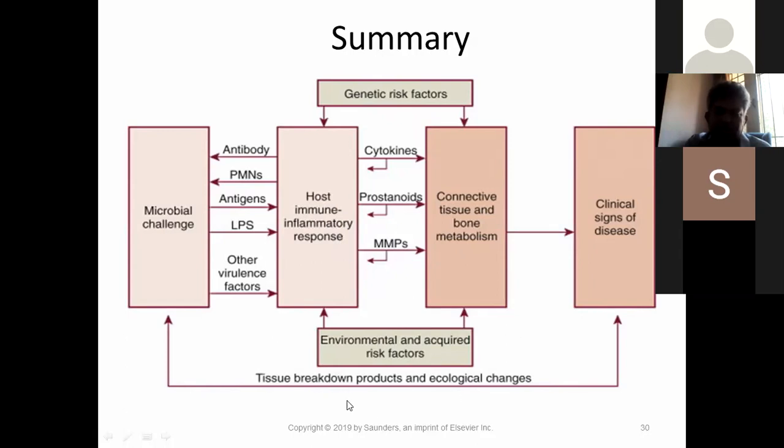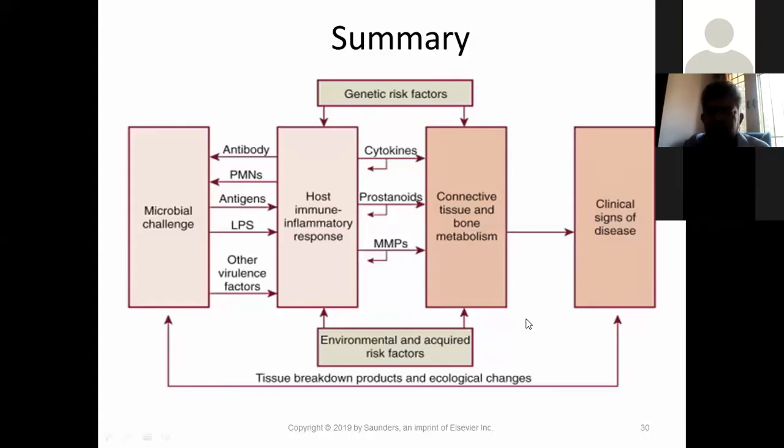What I told you, environmental and risk factors are things like smoking, diabetes, and other systemic conditions. There's an interplay among all these, and that's why it ends up in bone destruction. So if you write this table in your exam, it's more than enough when you get a question on anything to do with the pathogenesis of periodontitis. It's a very comprehensive table.